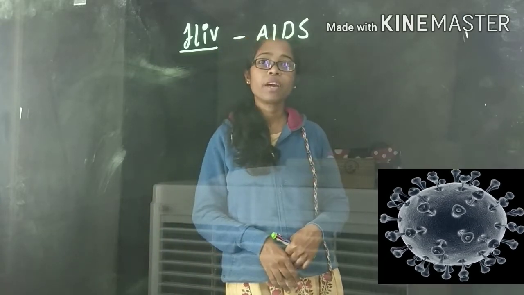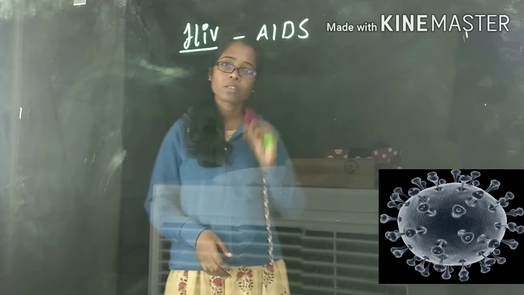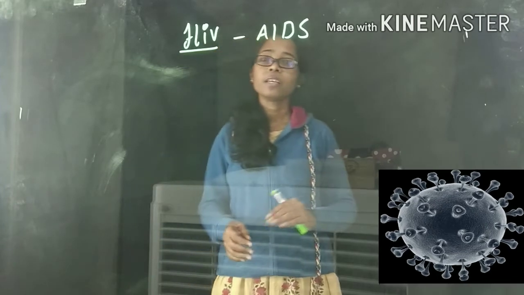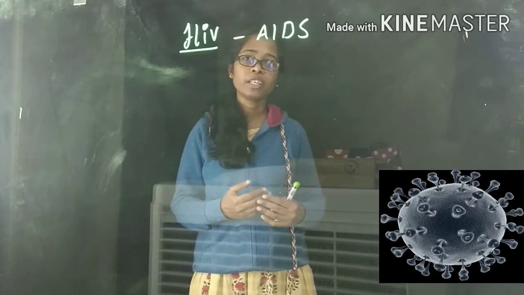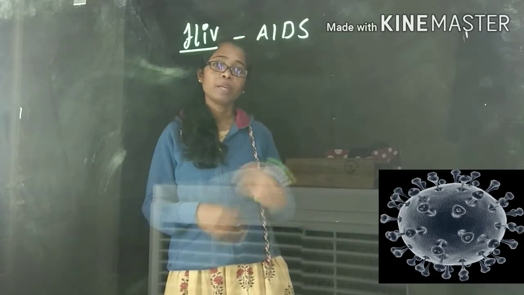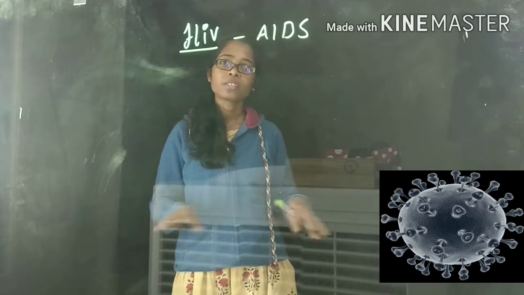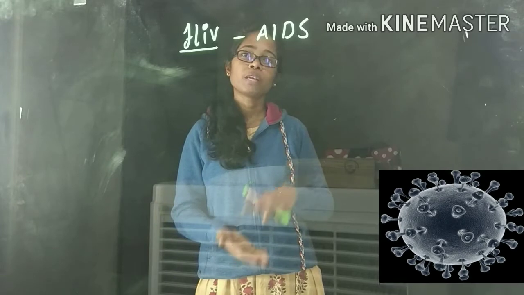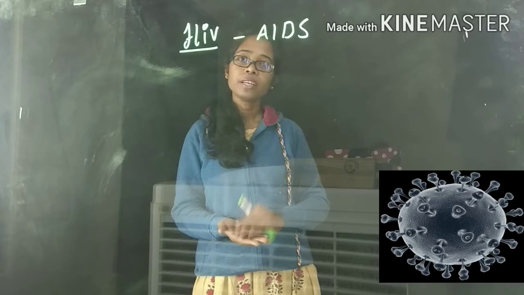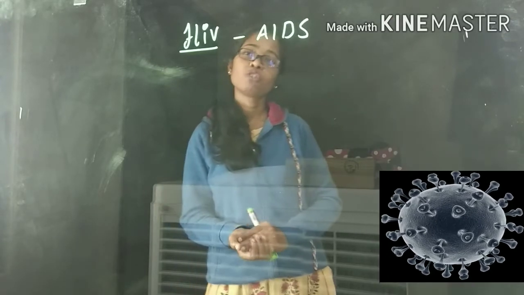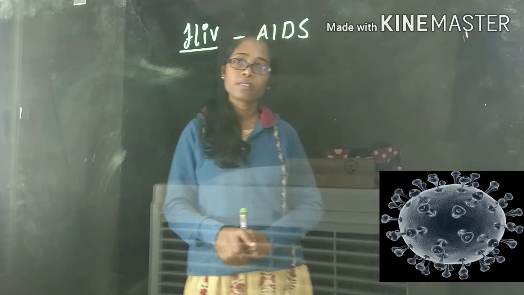That's the reason why, once HIV enters our body, it attacks these CD4 T cells. Later on, these CD4 T cells get infected, so our immune system is unable to fight against other pathogens that enter our body. Our immune system is totally suppressed because of the infected CD4 T cells. Finally, this leads to the syndrome we call acquired immunodeficiency syndrome.